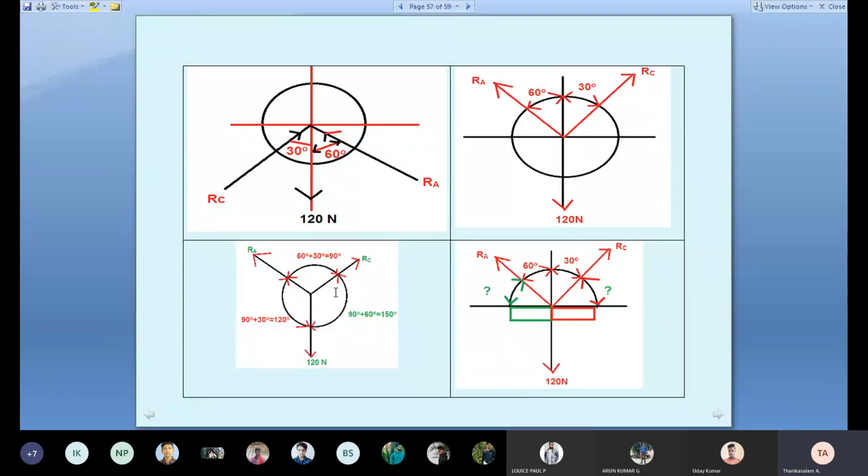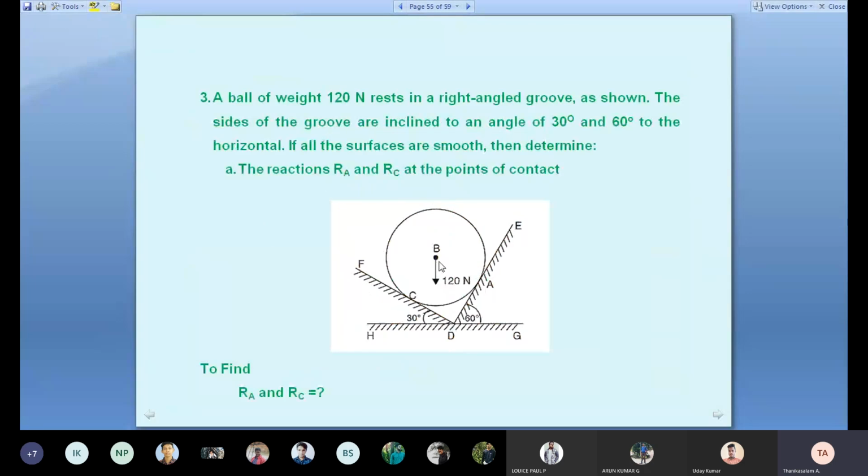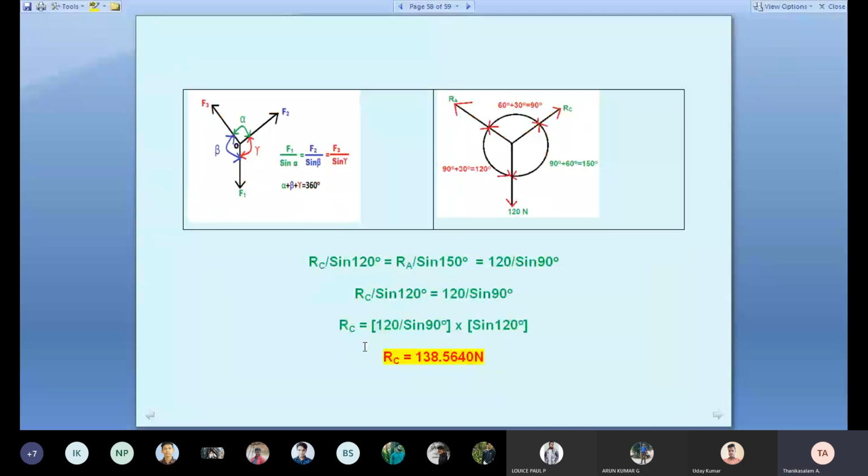So you see the left side bottom. Students, see the left side bottom. This is the final diagram. They gave a diagram, this is the question, they gave this diagram. Then we converted it, we drew the free body diagram. How did we convert? We applied our mathematical skills and our imagination skills. We found the unknown angles. Then we applied it. We know Lami's theorem: each force over the sine of the angle between the other two forces.